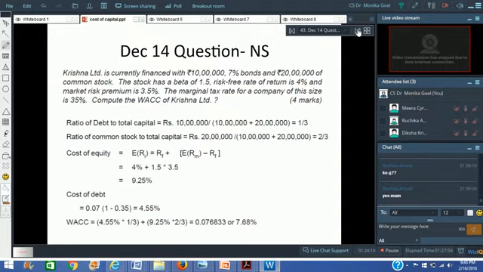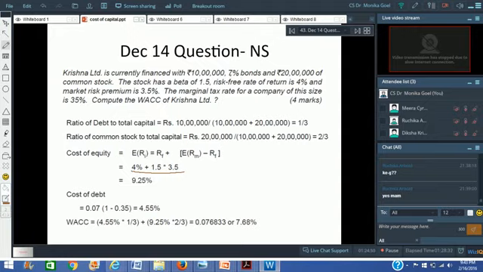The risk-free rate is 4% plus beta is 1.5 multiplied by the market risk premium itself is given to you. So, the market return is not given to you. You have been given the difference between the risk-free rate and the market rate. That is 3.5%. Right? So, in order to find out cost of equity here, simply write 4% plus 1.5 multiplied by 3.5%. So, cost of equity would be 9.25%.